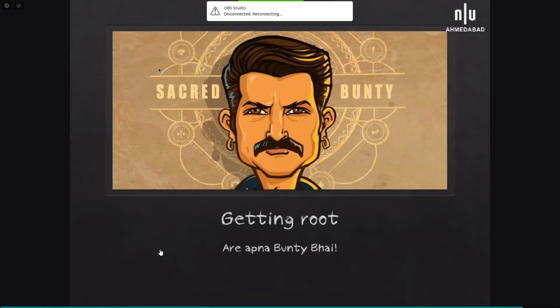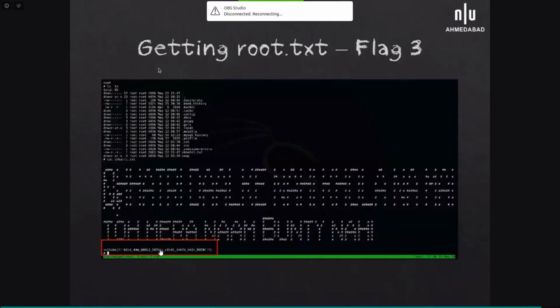Getting into root. Here it's a cool reference to the character Bunty. When you have root, there is a chhatri.txt flag file. When you open it, you will have the third and last root flag.